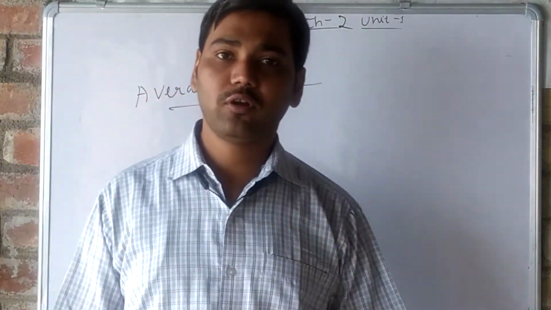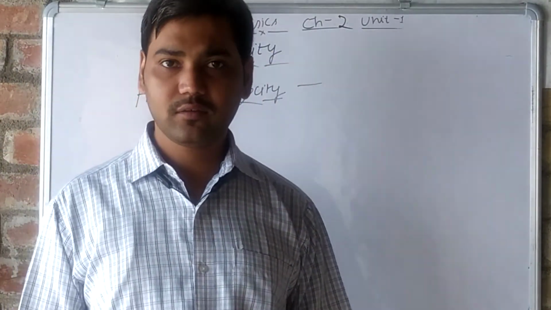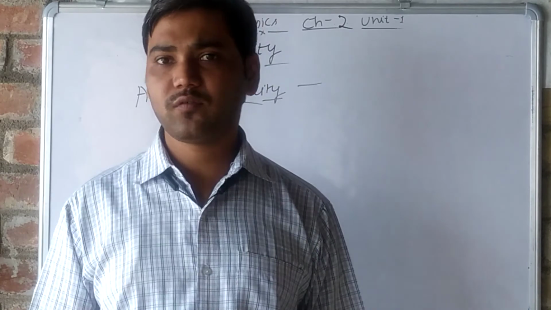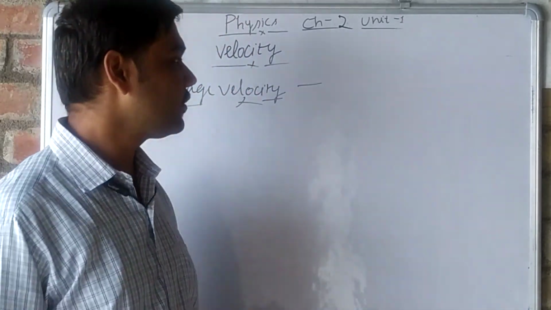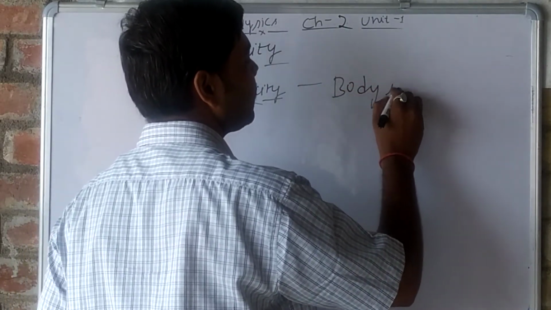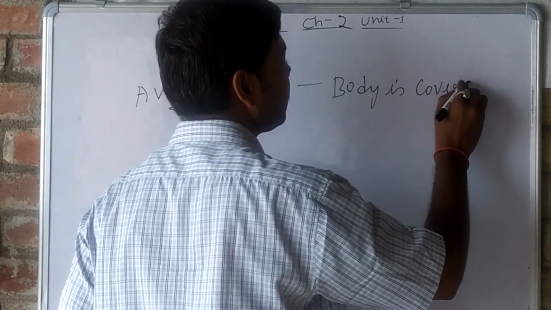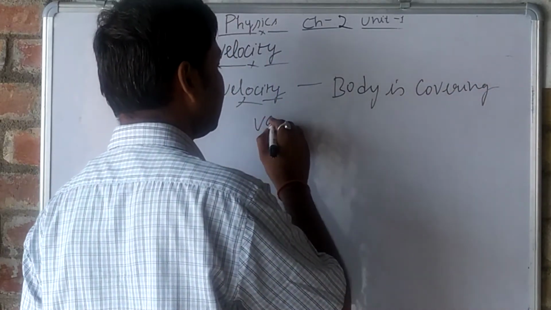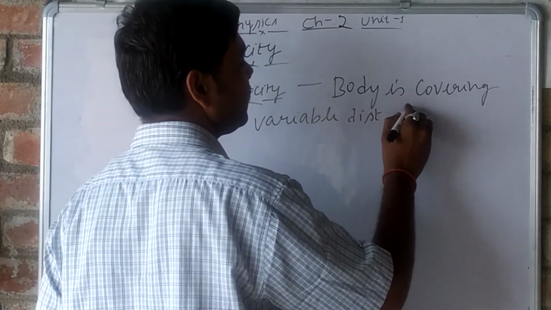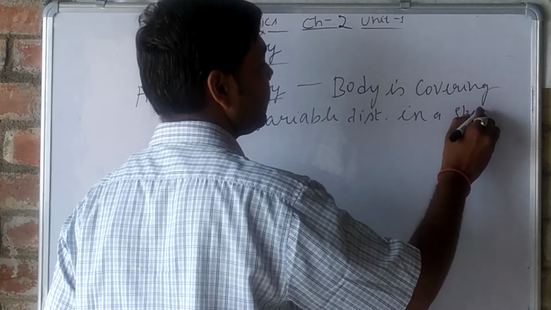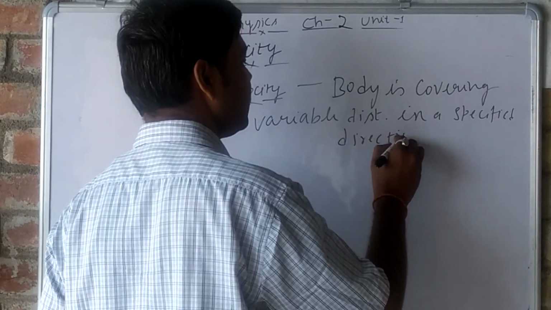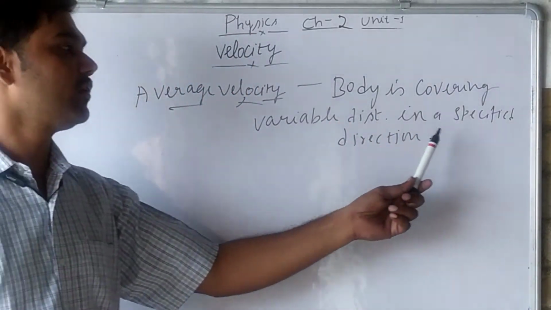What happens when a body is covering a variable distance in a specified direction?